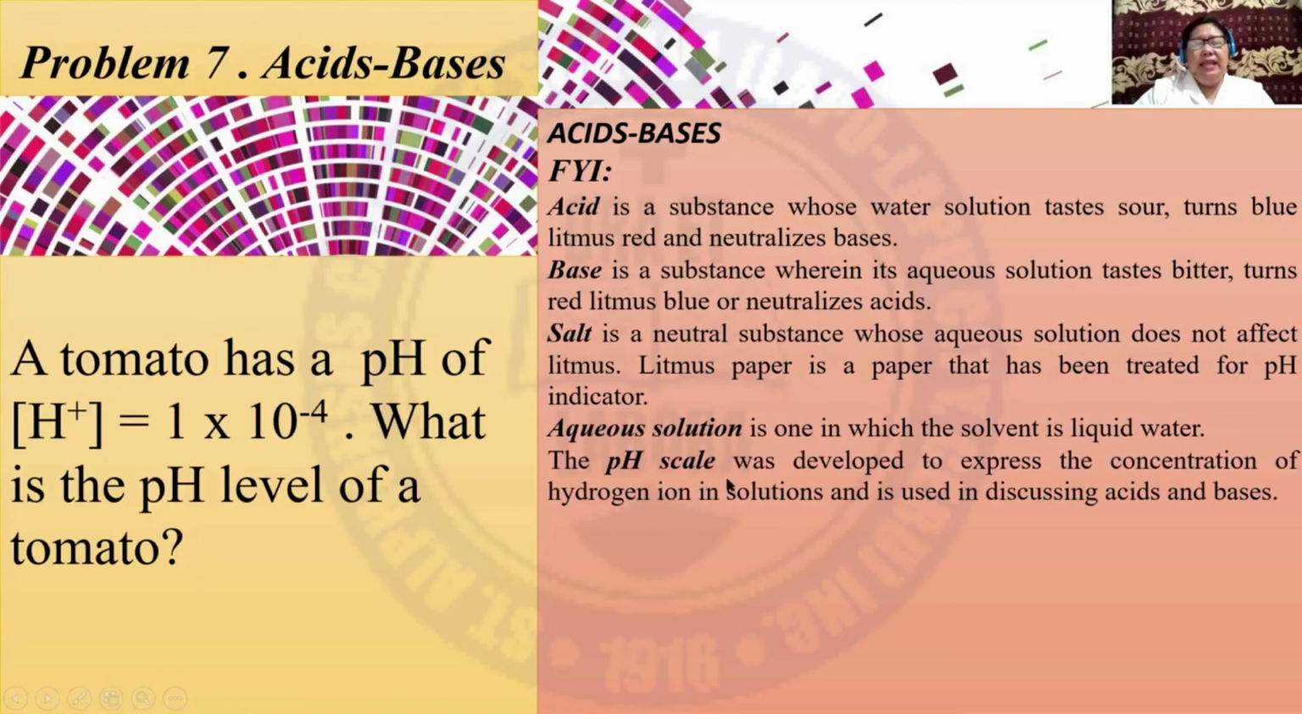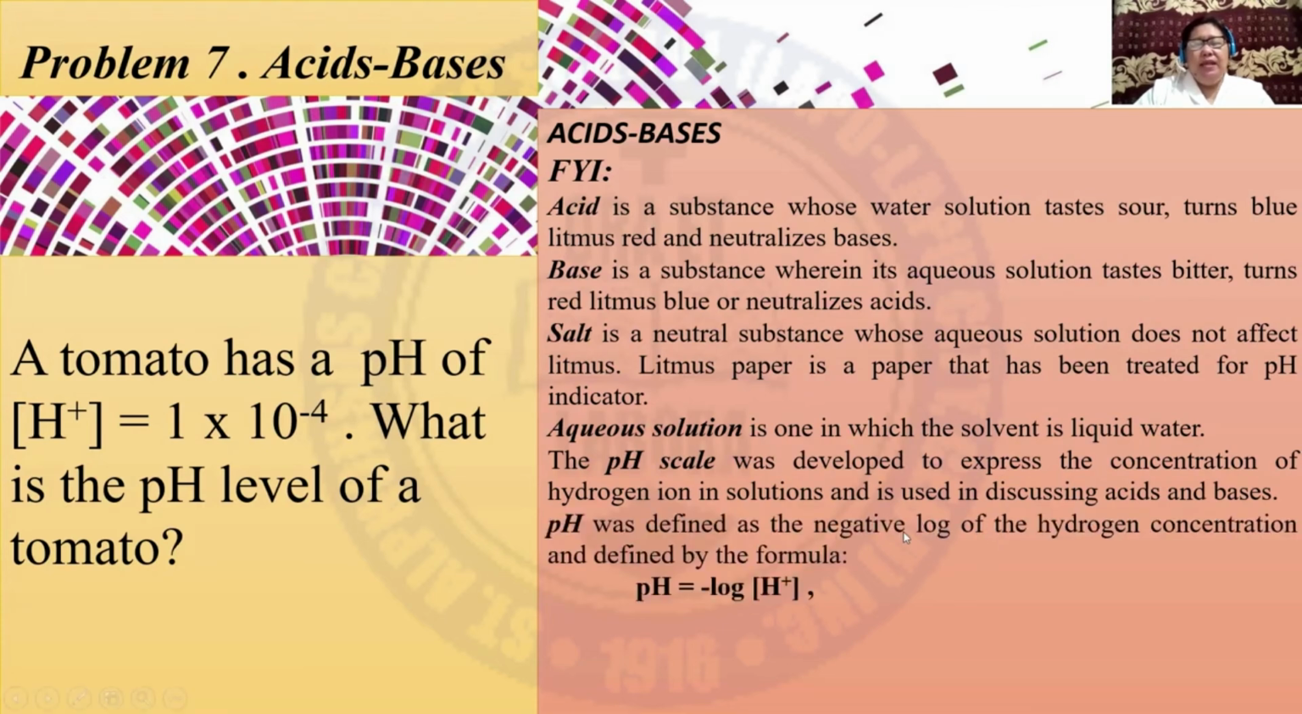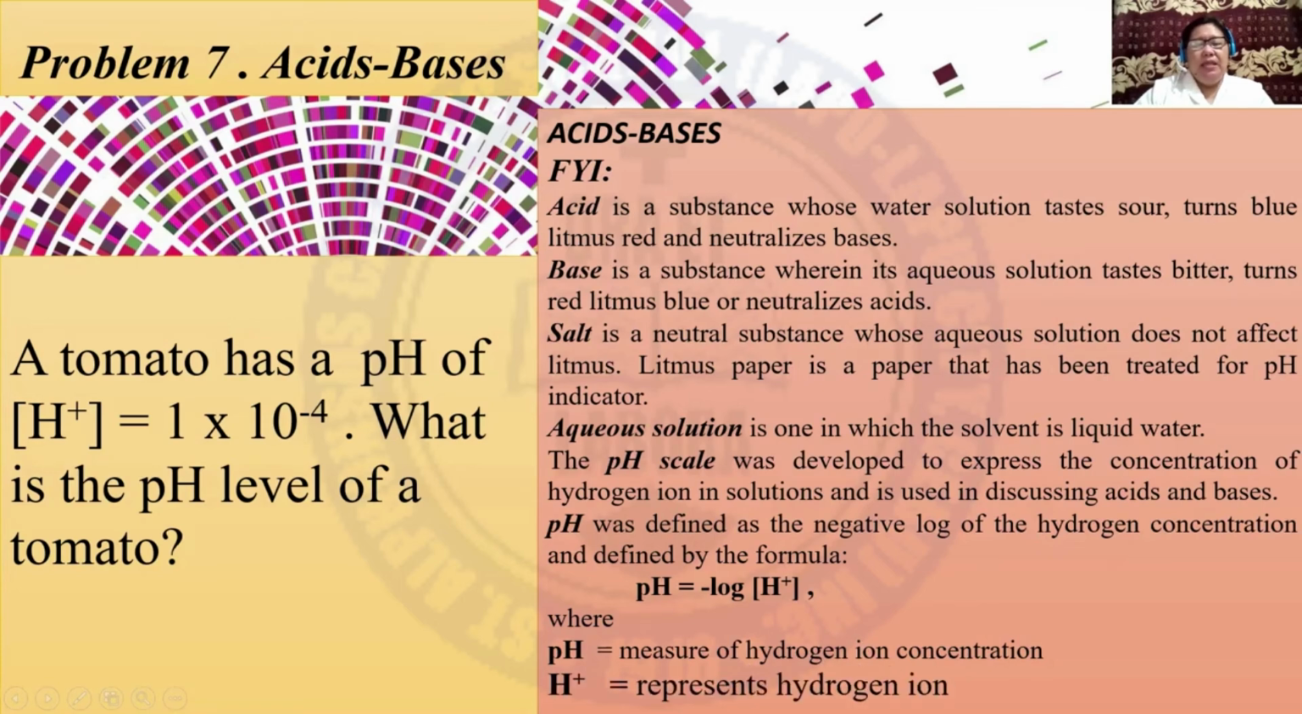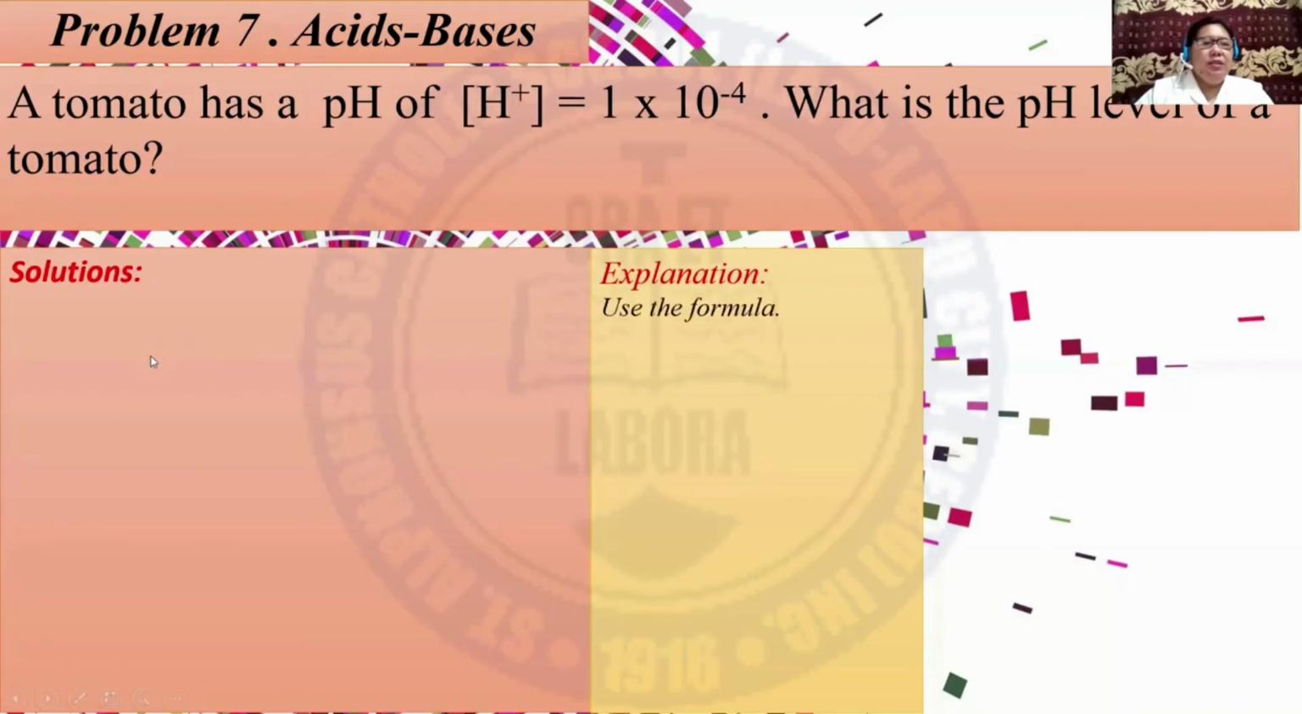The pH scale was developed to express the concentration of hydrogen ion in solutions and is used in discussing acids and bases. pH was defined as the negative log of the hydrogen concentration and defined by the formula pH is equal to negative log H plus, where pH is equal to the measure of hydrogen ion concentration, and H plus represents hydrogen ion. Let us have now the solutions.